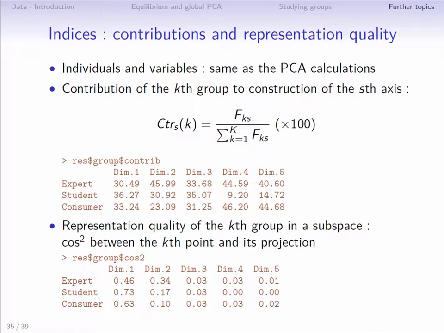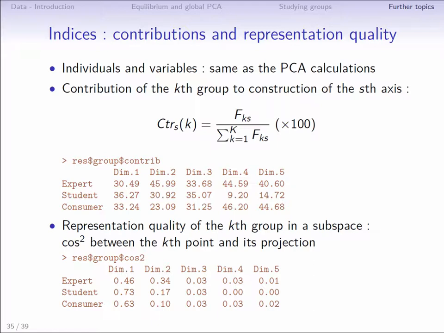Lastly, the representation quality of a group is measured, as usual, by the squared cosine of the angle between the vector starting from the center of the cloud and going to the point representing the group in the space, and the vector starting from the center of the cloud and going to the projection of the group onto the dimension.